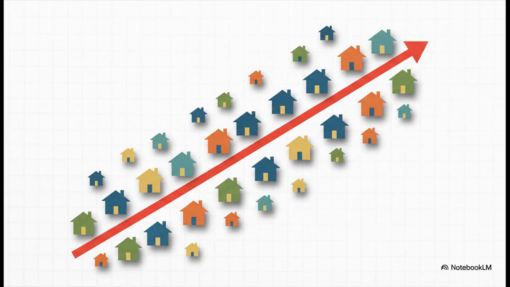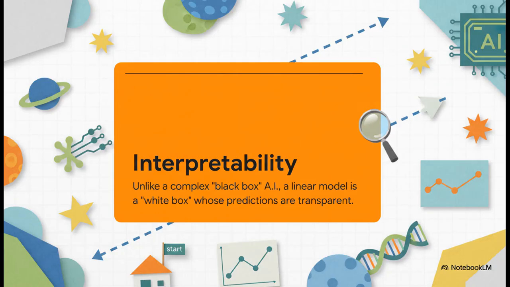And this one is huge. It is the absolute bedrock of so much of modern AI. A technique called linear regression is basically just finding the line of best fit through a bunch of data to make predictions about anything from house prices to company sales. But here's what's so critical, especially today. A linear model is what we call a white box. We can see inside, we know exactly why it makes a certain prediction. With a lot of complex AI, these so-called black boxes, you just get an answer with no explanation. And in high-stakes fields like medicine or finance, that's a massive risk you just can't take.